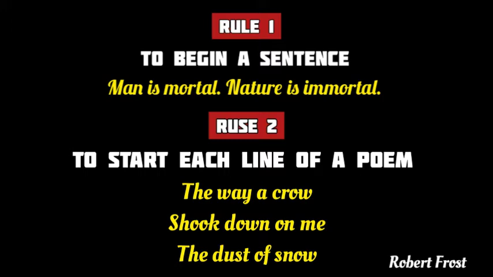Now rule number 2 says that each line of a poem starts with a capital letter. For example, here we have the first 3 lines of the poem Dust of Snow by Robert Frost. Here the first line, "The way a crow," is not a complete sentence. It continues with the second and the third line. So these 3 lines are not separate and complete sentences, yet they all start with a capital letter.